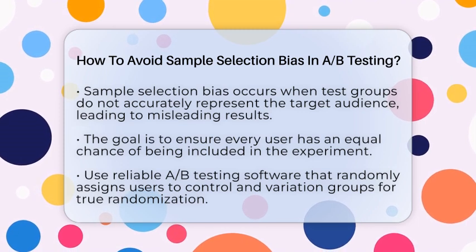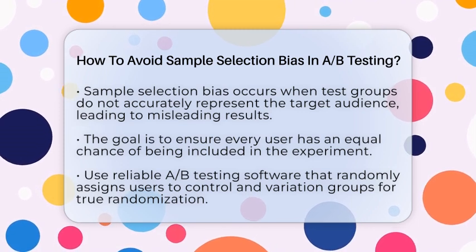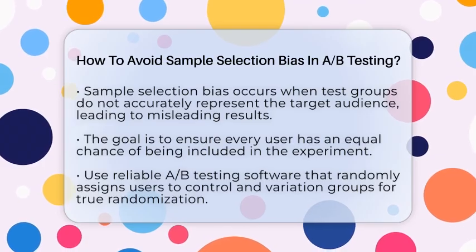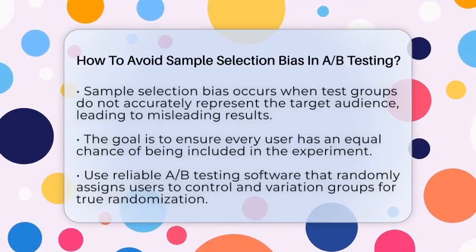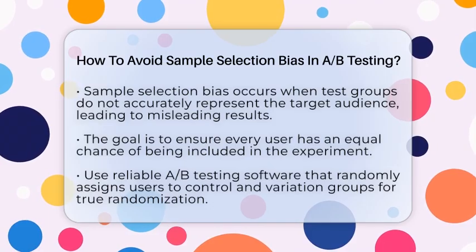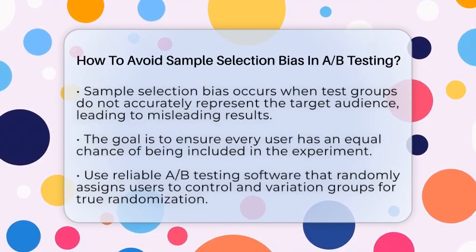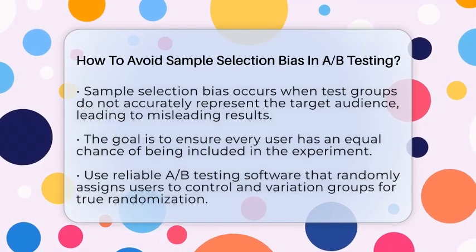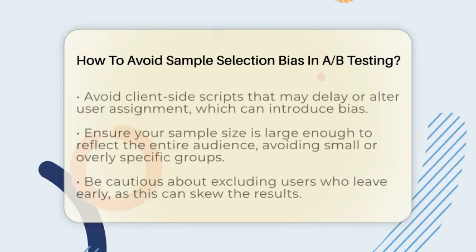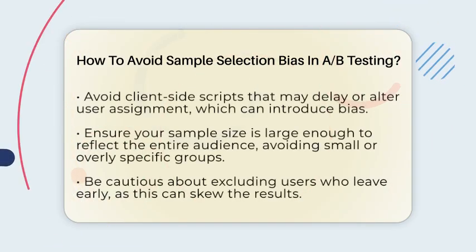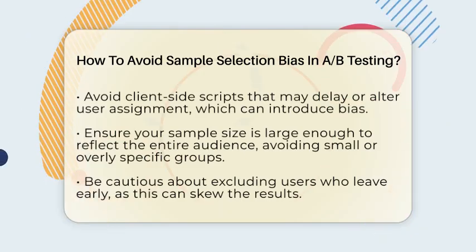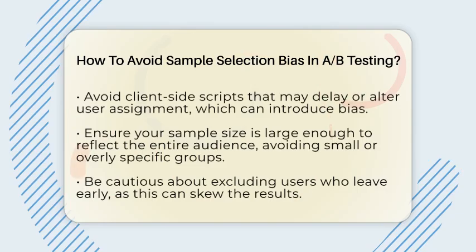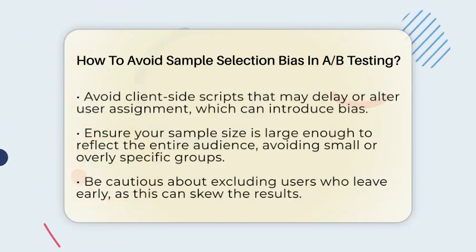To keep your testing accurate, you need to make sure every user has an equal shot at being part of your experiment. Start by choosing reliable A/B testing software that randomly assigns users to control and variation groups. True randomization means each user has an equal chance of ending up in any group. This helps create comparable groups and reduces the chance of bias sneaking in. Be cautious with methods that depend on client-side scripts, because these can delay or change how users are assigned, unintentionally skewing your results.